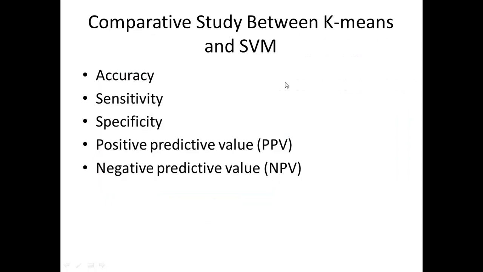At the end of the day, they did a comparative study between k-means and SPM using 5 metrics: accuracy, sensitivity, specificity, positive predictive value, and negative predictive value, and they found highly consistent results between k-means and SPM clustering.